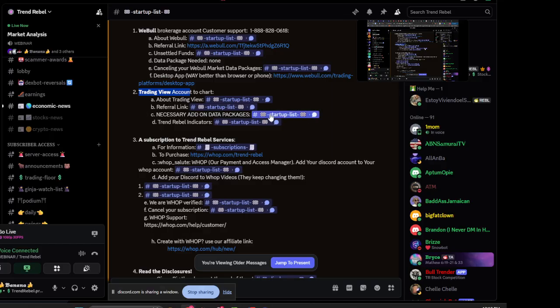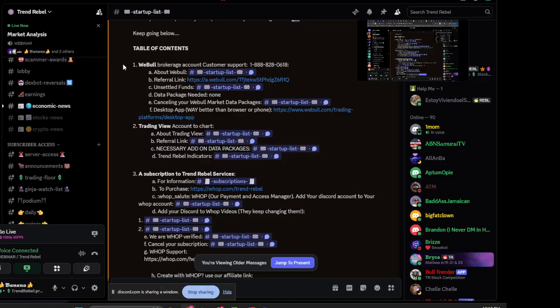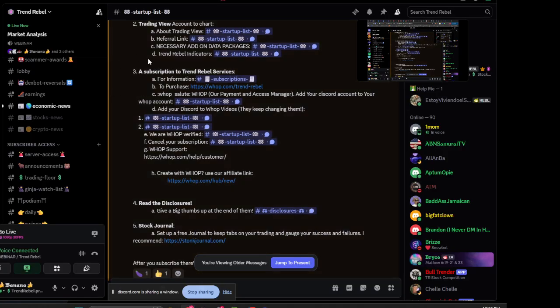Necessary add-on data packages, those are listed here. And then the Trend Rebel indicators are here. There's an integration that you need to do with TradingView and WAP, and that is something that I will help you with on your first one-on-one if you haven't already figured it out. So no panicking there. Also, there's an integration for Discord, getting your Discord account integrated with WAP. And if you have trouble with that, you can always find me in the lobby of this Discord or open up a ticket, and I will help you with that as well.